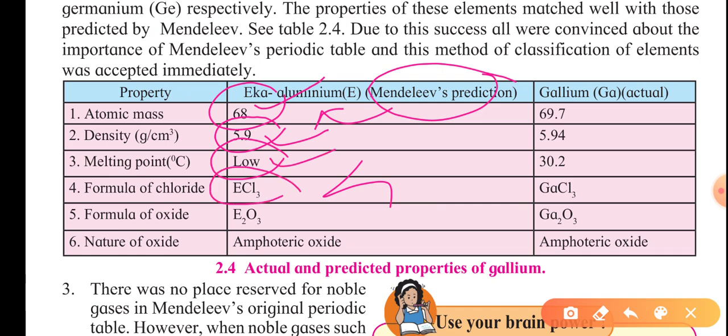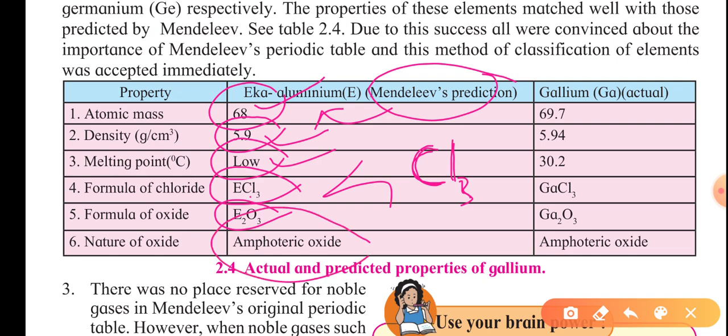Its chloride formula would be ECl3, meaning that the element would form its chloride with three atoms of chlorine. The oxide formula is this, and it is amphoteric in nature, an amphoteric oxide.